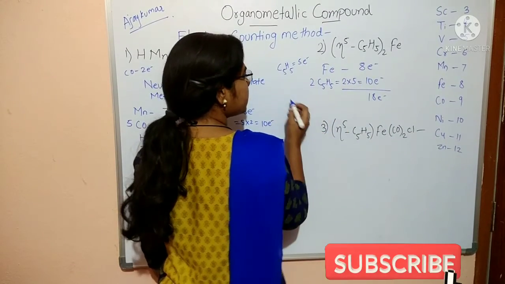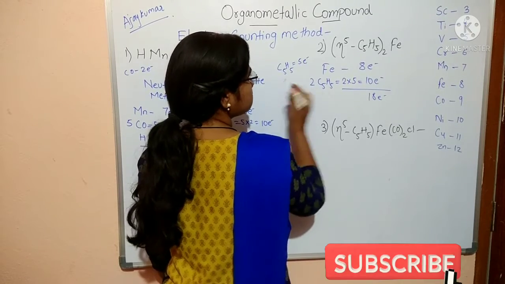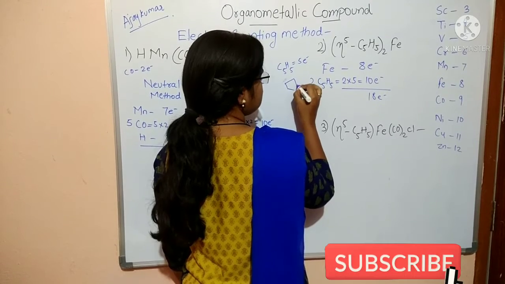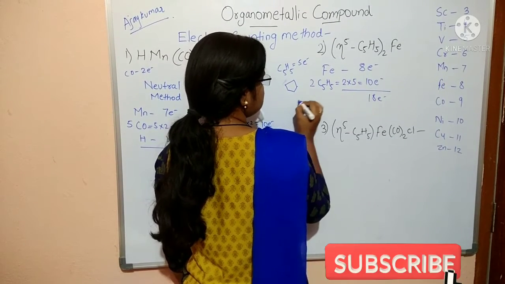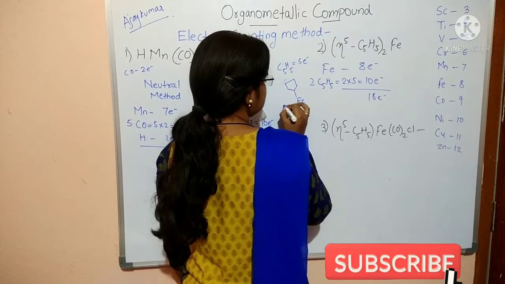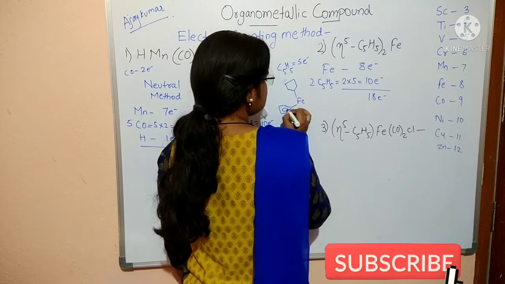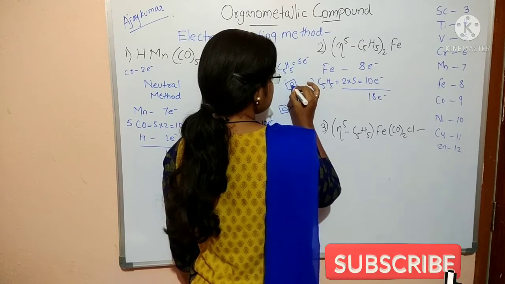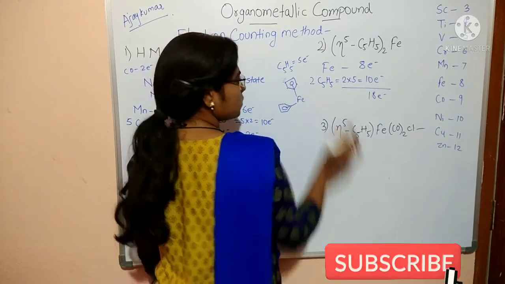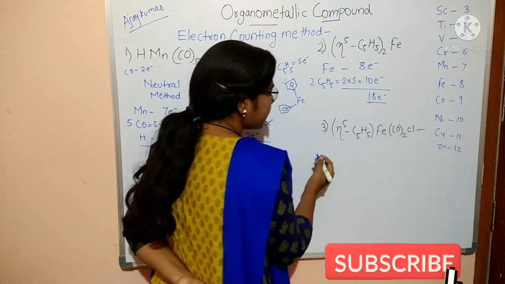How will this structure come? Here means 5 electrons: 1, 2, 3, 4, 5. Okay, C5H5, 18 electrons. So now the third example.